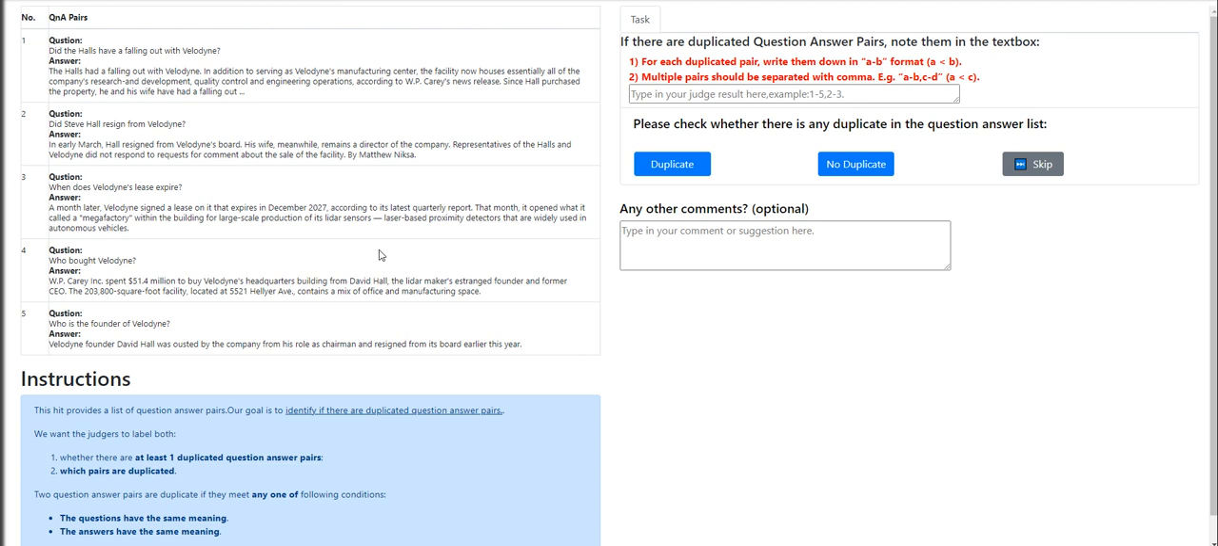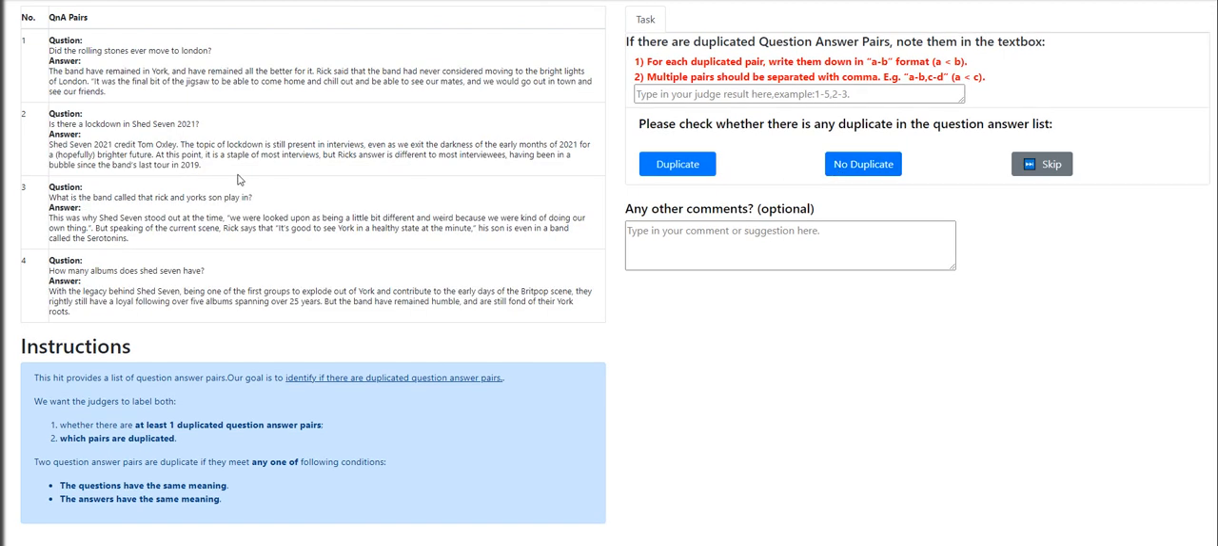Moving on to the next: did the Halls have a falling out with Velodyne? Did Steel Hall resign from Velodyne? When does Velodyne lease expire? Who bought Velodyne? Who is the founder of Velodyne? No duplicate questions. Did the Rolling Stones ever move to London?